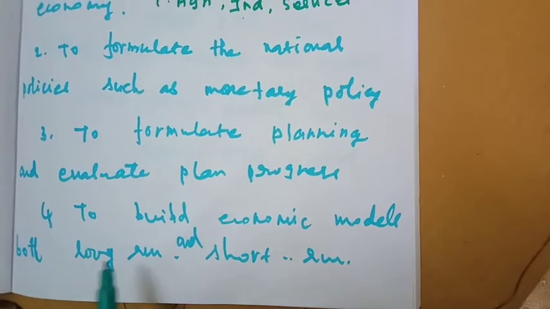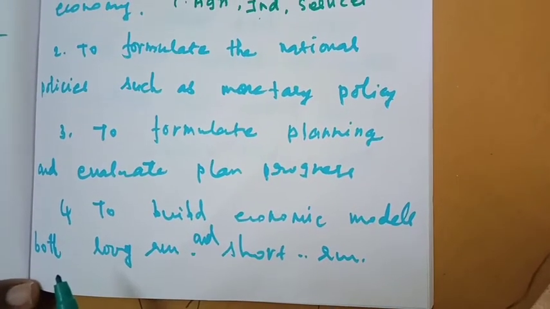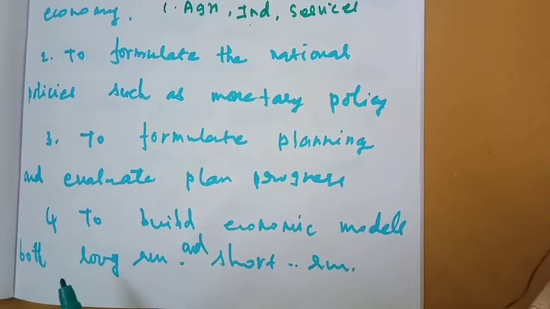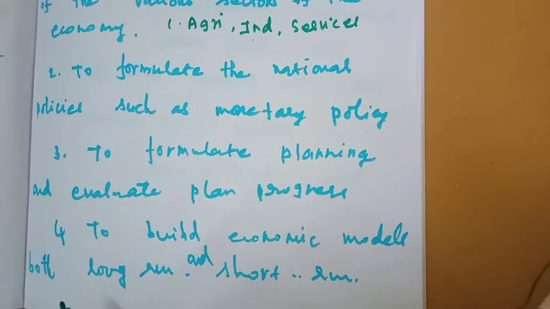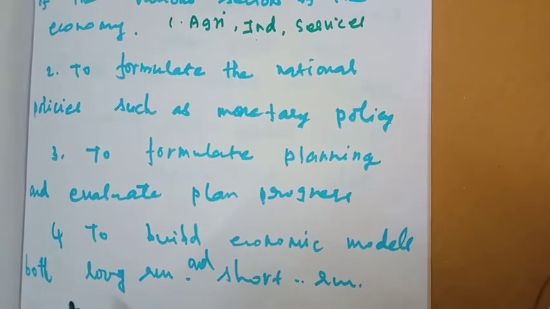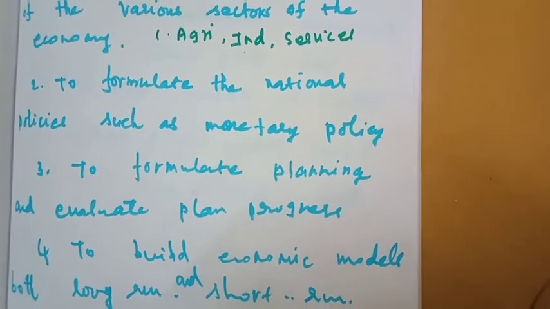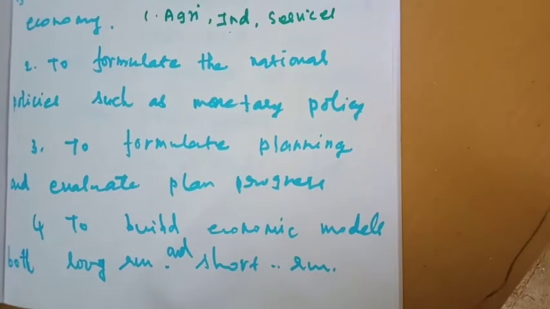The fourth importance is to build economic models. For example, economic models means the 2 sector model, 3 sector model or 4 sector model, both long run and short run, of a particular country. So national income is very essential to make different types of economic models in a particular country.